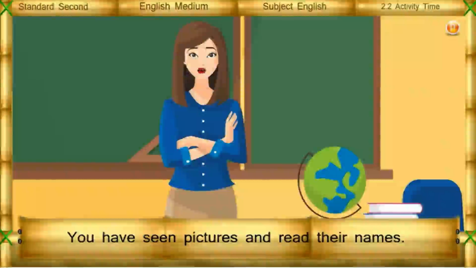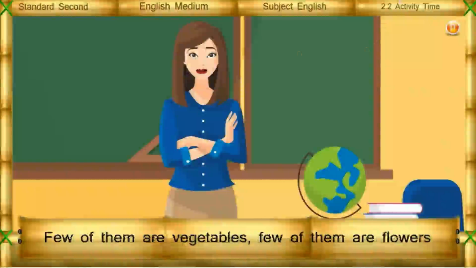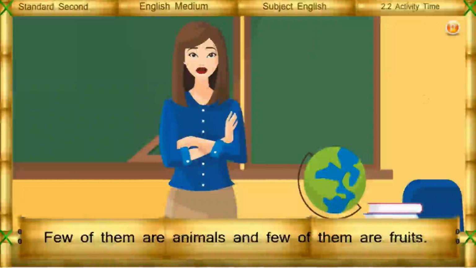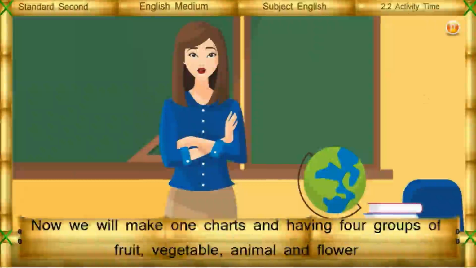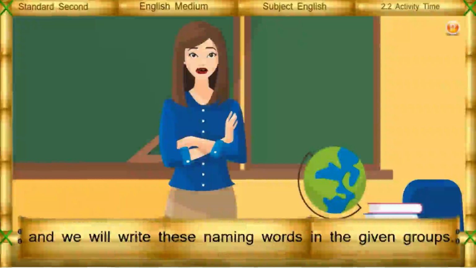You have seen pictures and read their names. Few of them are vegetables, few of them are flowers, few of them are animals, and few of them are fruits. Now, we'll make one chart having 4 groups of fruit, vegetable, animal, and flower, and we'll write these naming words in the given groups.